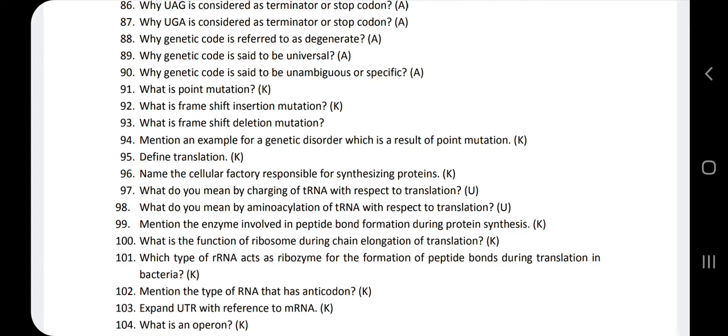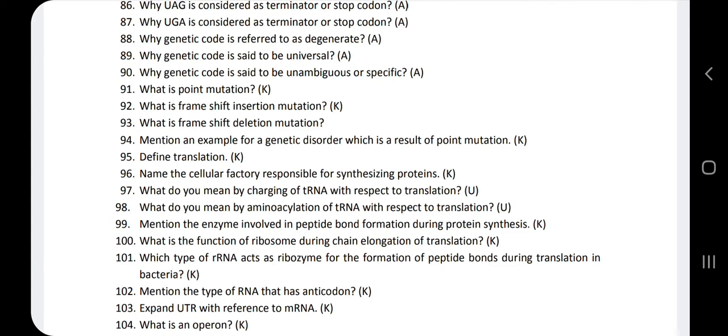Next question, the 92nd question. What is a frame shift insertion mutation? The frame shift insertion mutation is a type of mutation which involves the insertion of nucleotides in which the number of inserted base pairs is not divisible by 3.